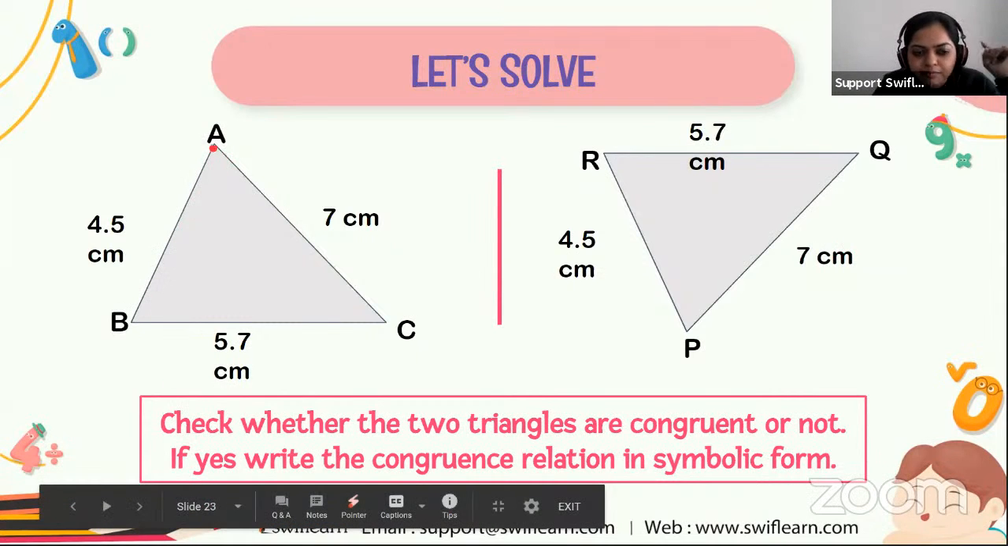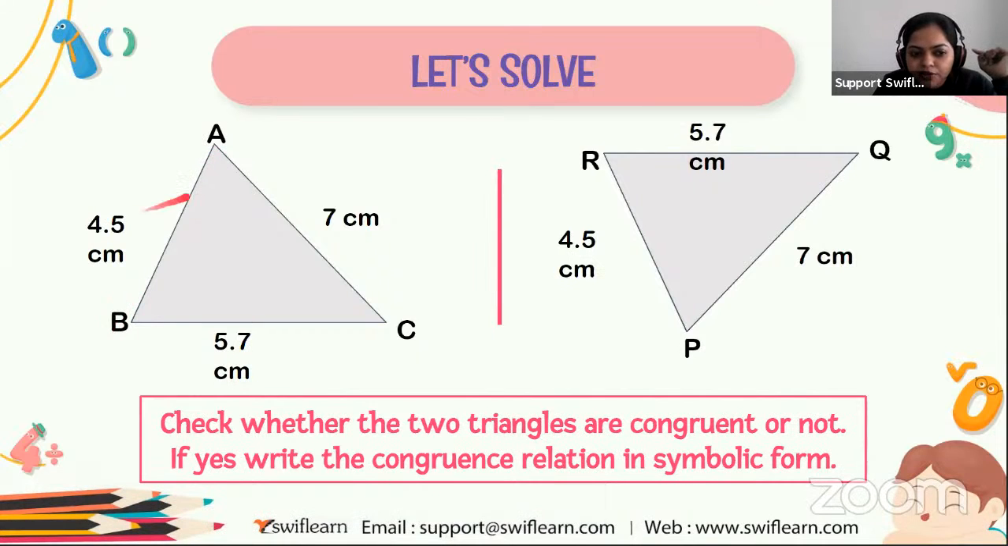So if I say this triangle ABC, in this triangle, AB length is 4.5 centimeter. And if I go through the second triangle PQR, here the PR is also 4.5 centimeter. All right. If I say the side of the length BC is 5.7 centimeter, similarly, in the second triangle, RQ is also 5.7 centimeter. And here, the length of the side AC is equal to 7 centimeter. Similarly, in the next triangle, RP is 7 centimeter. So what do you all think? All the three sides of the first triangle are equal to the second?